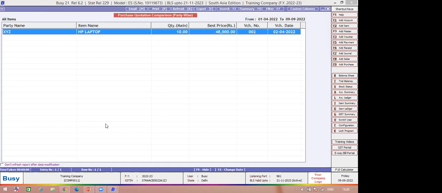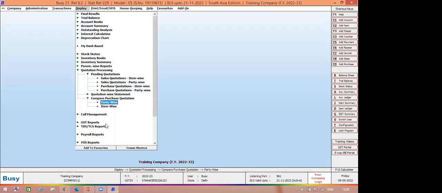So I can judge which vendor has provided the best price, and I can give an order to purchase the item from XYZ, the vendor who has provided the best price. This is the kind of comparison report you can get from the display report, under quotation processing.